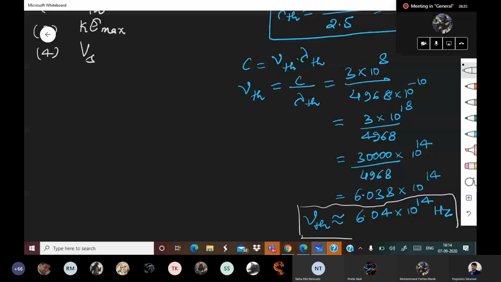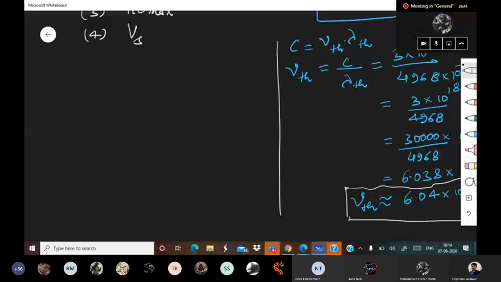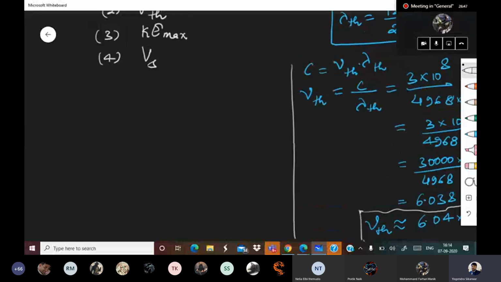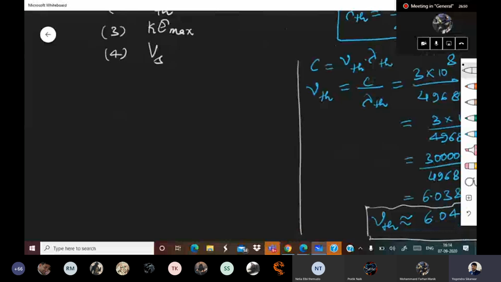Now let us get back to the question. What is happening? Light of wavelength 4000 angstrom is falling. So E, the energy of the incident photon, is equal to hc upon lambda, that is 12420 upon 4000.